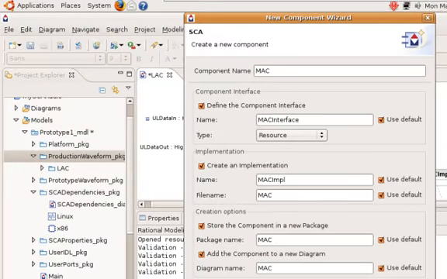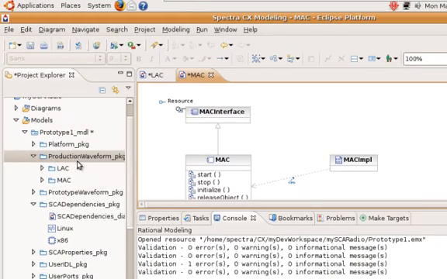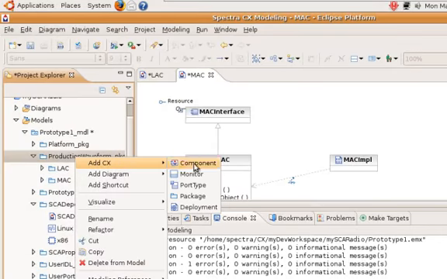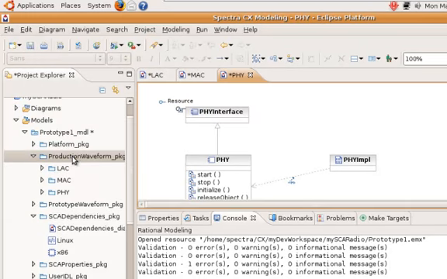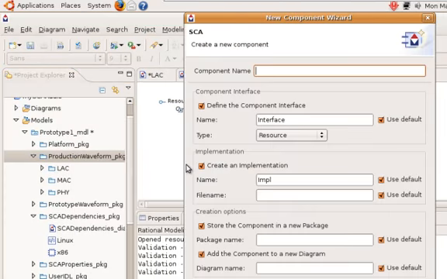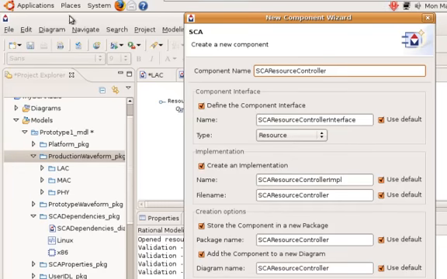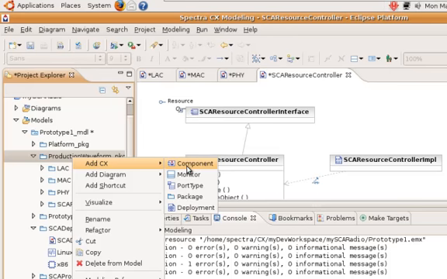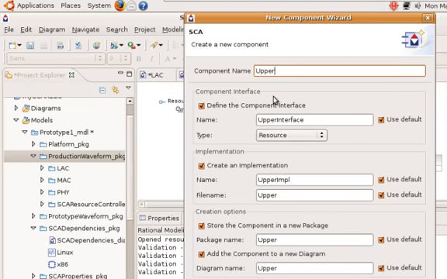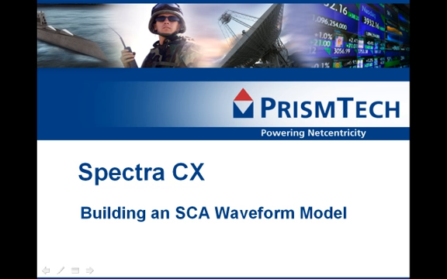So I need a Mac, I need a PHY, I need an SCA resource controller, and an upper layers SCA resource. I then completed each resource by adding dependencies and user-defined ports.